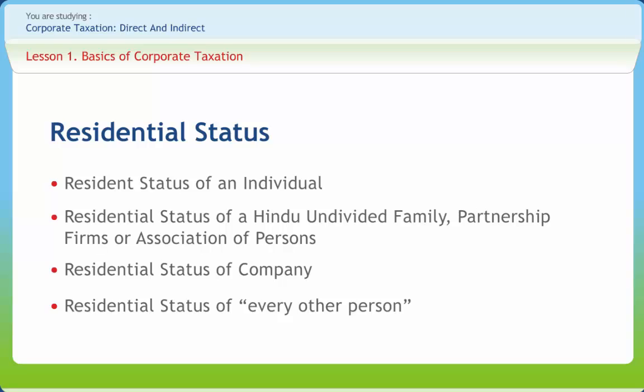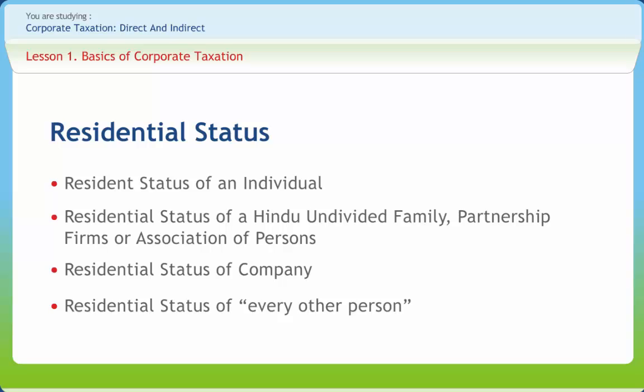As per Section 6(2), a Hindu undivided family, like an individual, is either resident in India or non-resident in India. A resident Hindu undivided family is either ordinarily resident or non-ordinarily resident. A Hindu undivided family is said to be resident in India if control and management of its affairs is wholly or partly situated in India. It is non-resident in India if control and management of its affairs is wholly situated outside India.